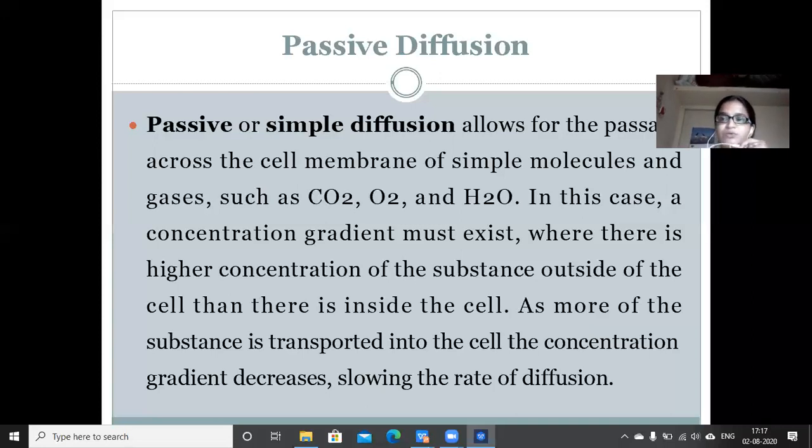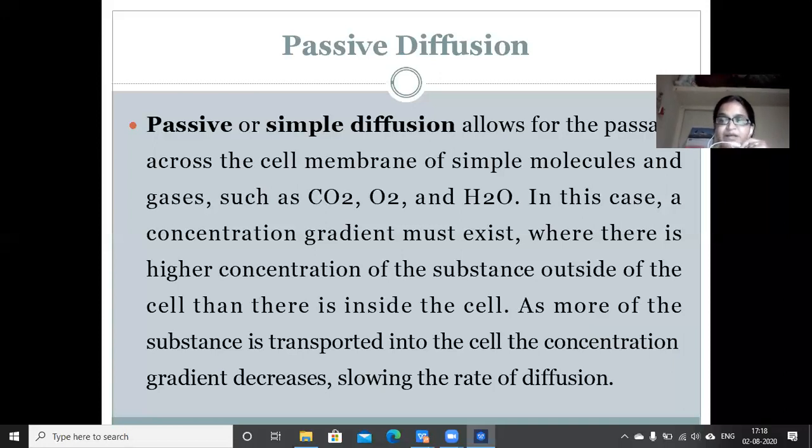As molecules are transported from outside to inside, the number outside decreases and inside increases gradually, until equilibrium is reached between the external and internal environments of the cell.